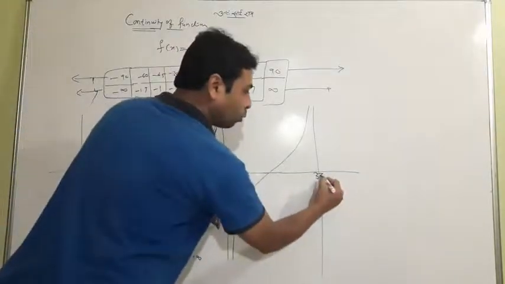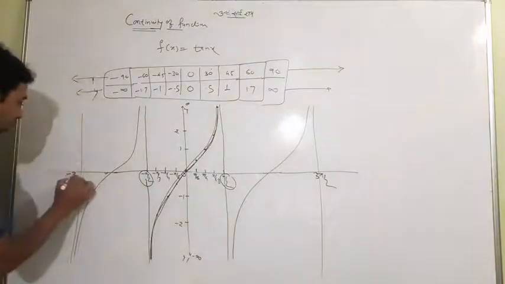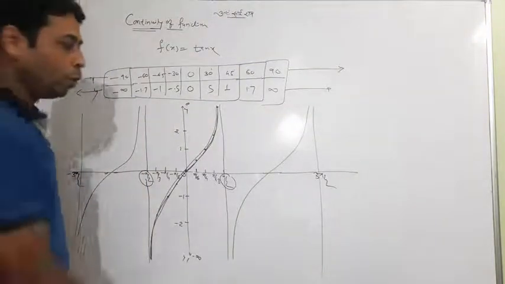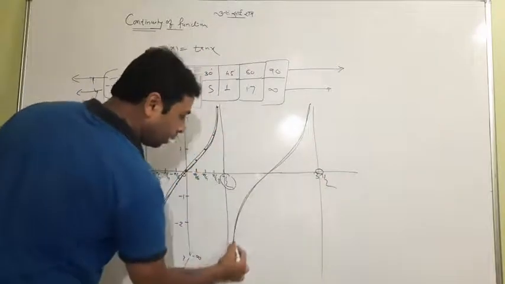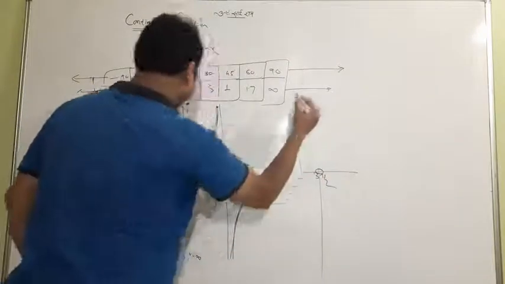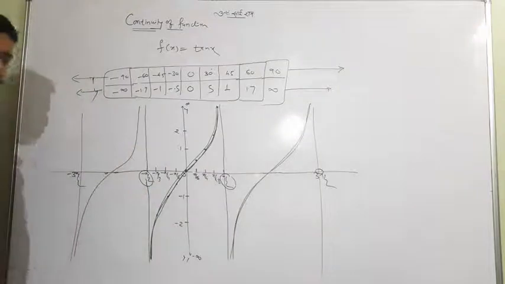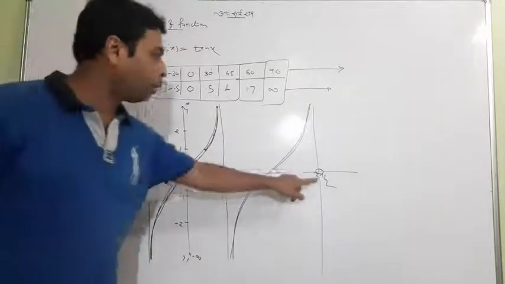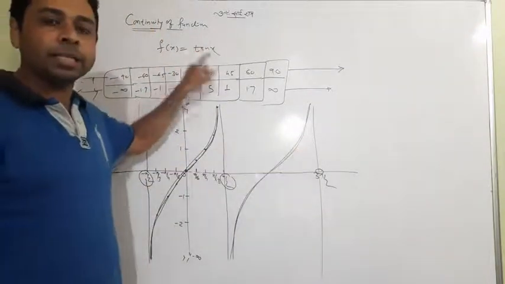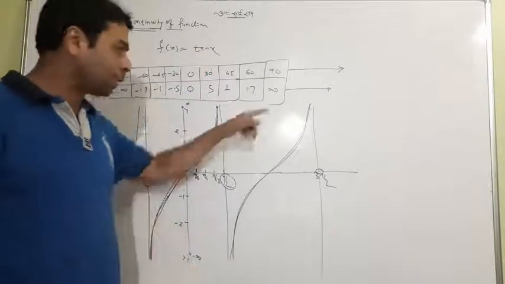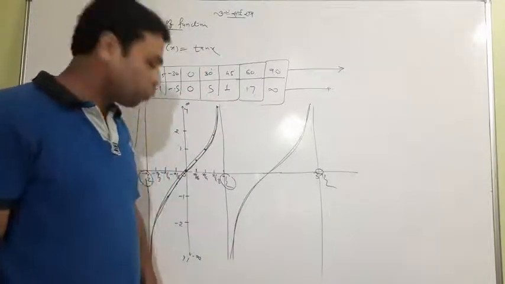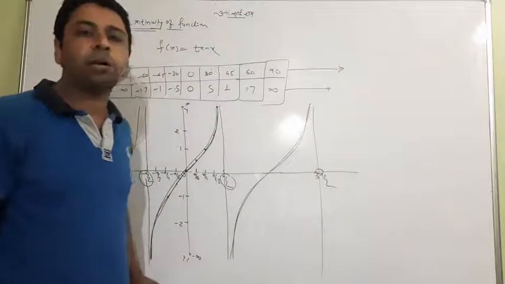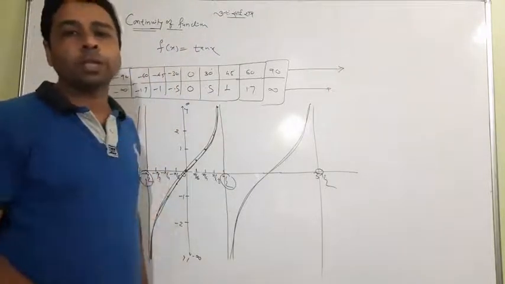Similarly, further, these were minus 90 to 90. Next it is 3 pi by 2, definitely 3 pi by 2 and minus 3 pi by 2. What about these points? At this point also we have to lift the pen, at 90 and 3 pi by 2, and this also. So at all these particular points tan x is not continuous, because at these points we have to lift the pen while making the graph. So student, I hope you have till now got the meaning of continuity and discontinuity.